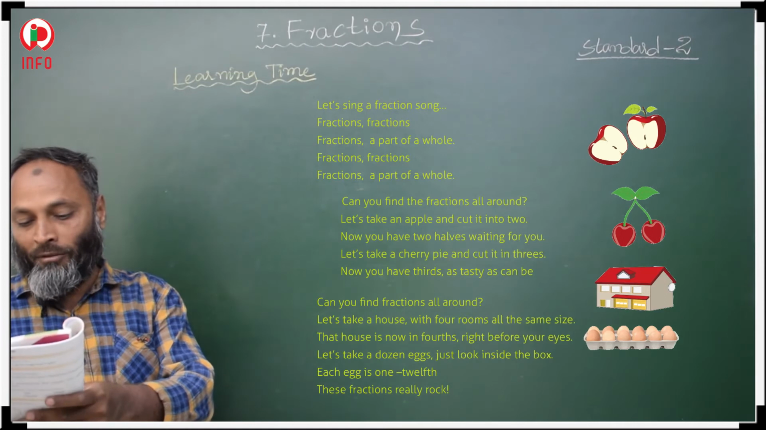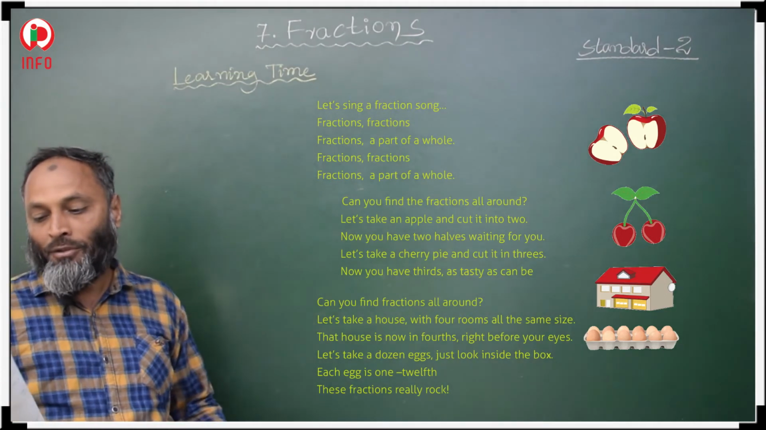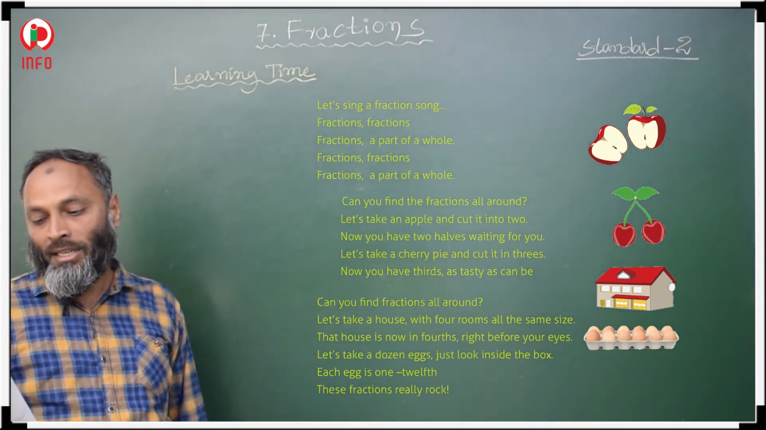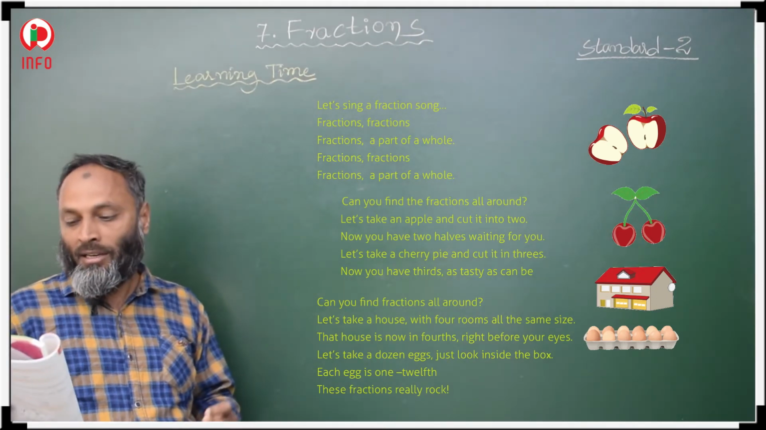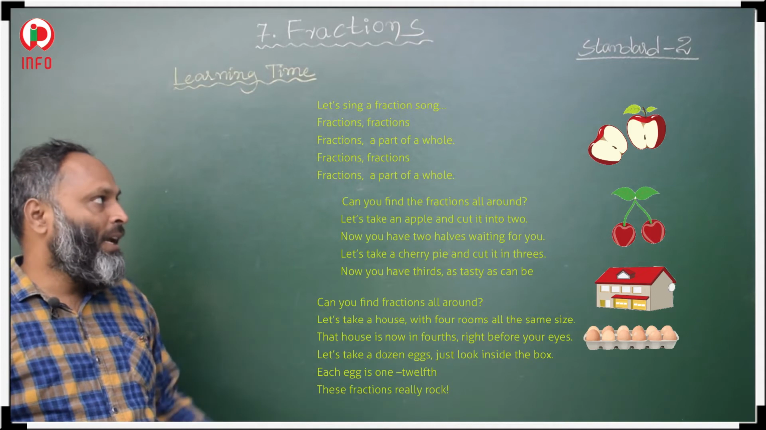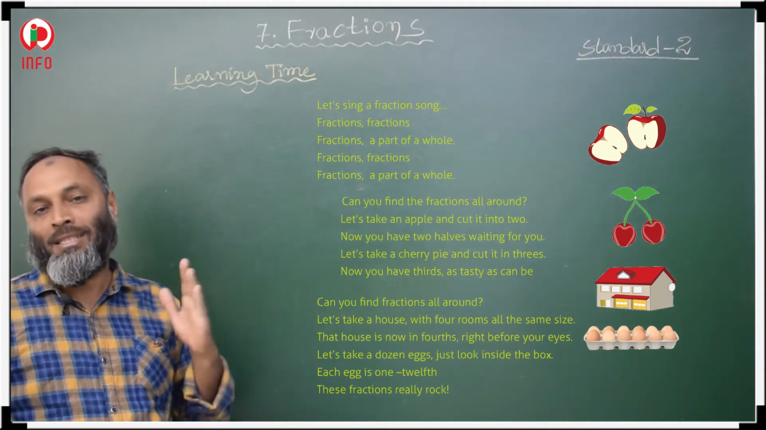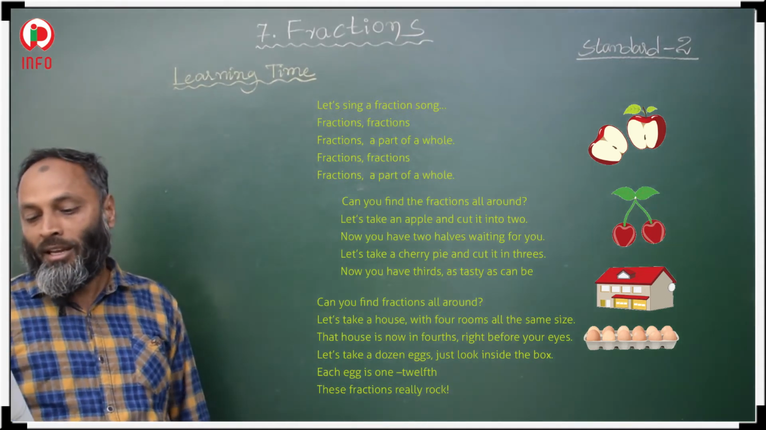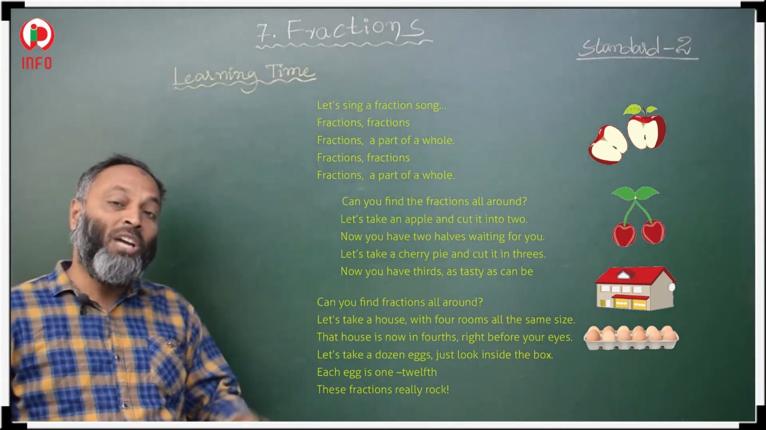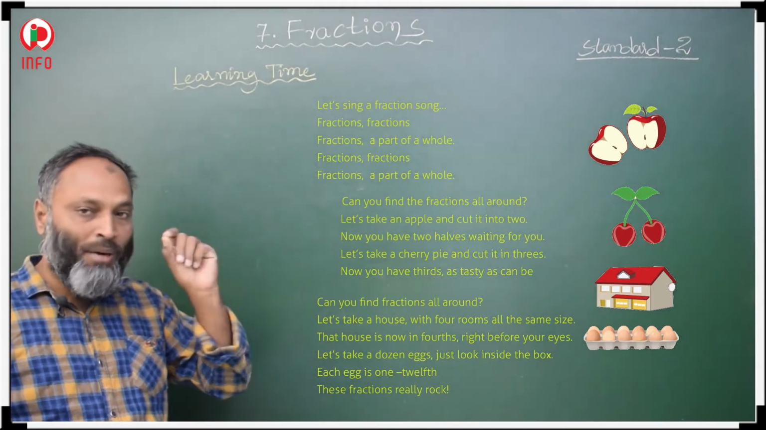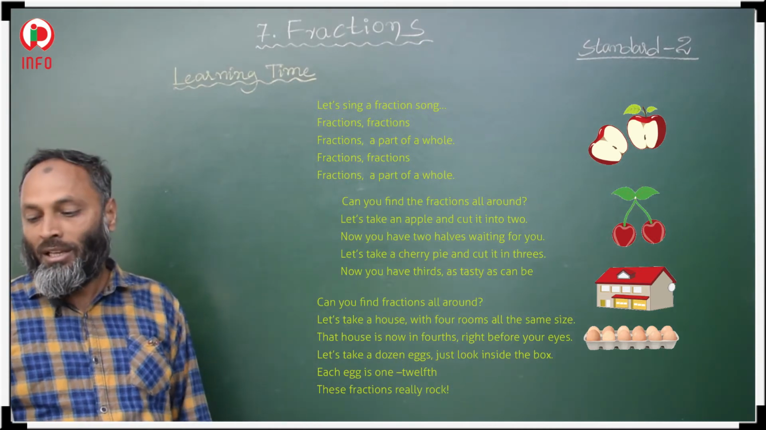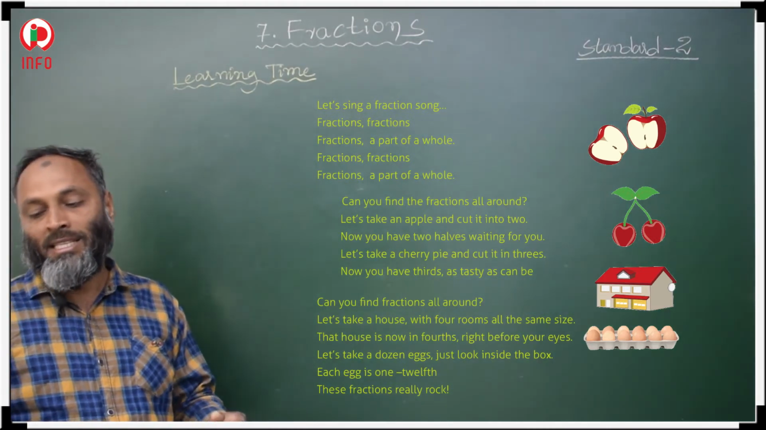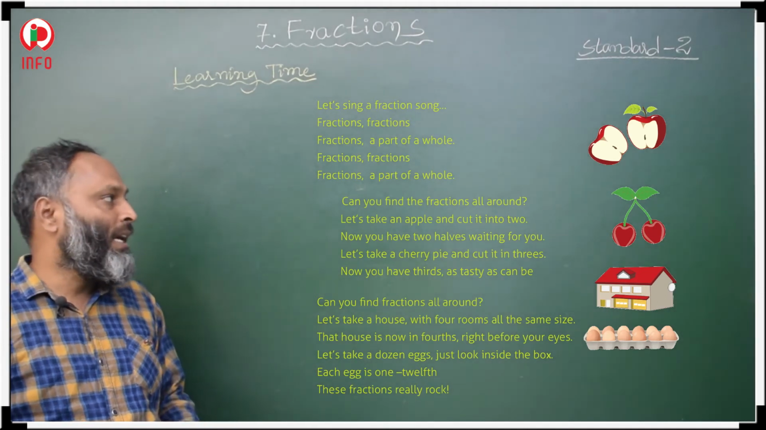Now you have two halves waiting for you. Let's take a cherry pie and cut it in threes. Take a cherry pie, cut into threes, three pieces. Now you have thirds. One part of those three parts is called one third, as tasty as can be.